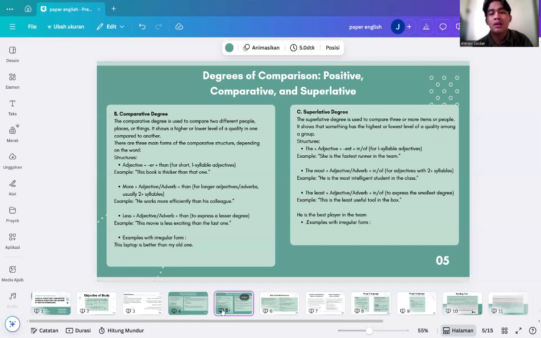Secondly, the structure is the most plus adjective or adverb plus in or of. Example, he is the most intelligent student in the class. And third, the least plus adjective or adverb plus in or of. Example, this is the least useful tool in the box. And the last example, with irregular form: he is the best player in the team.